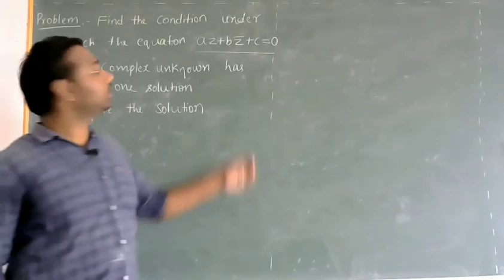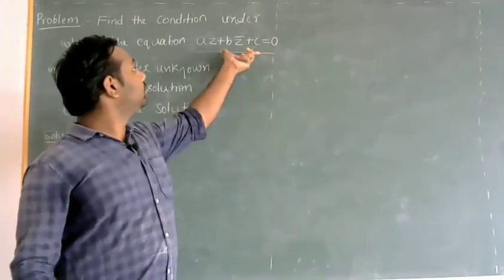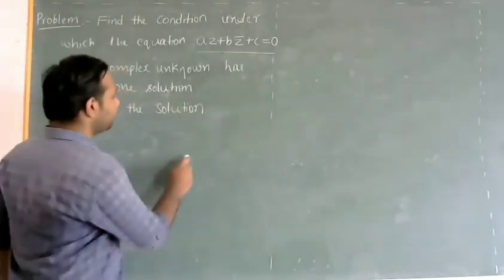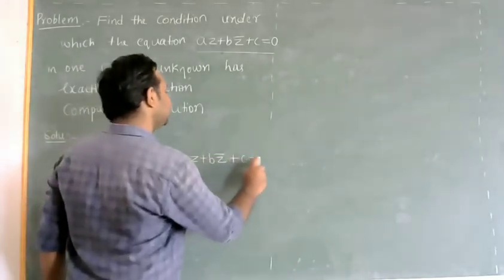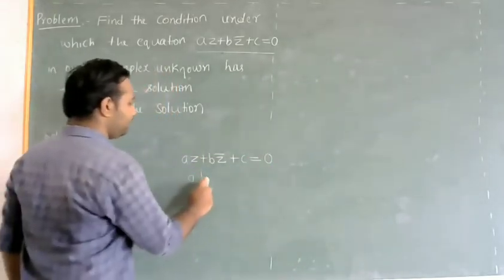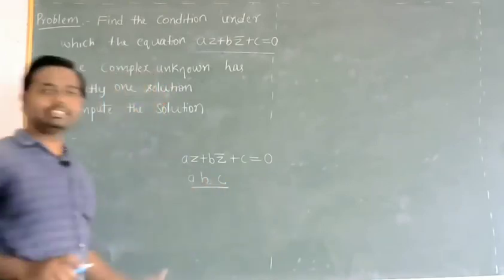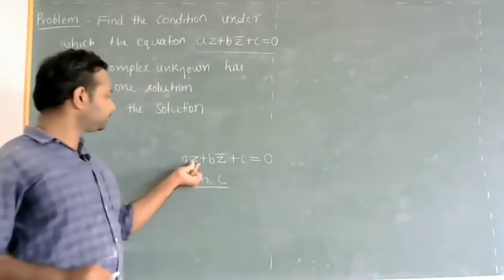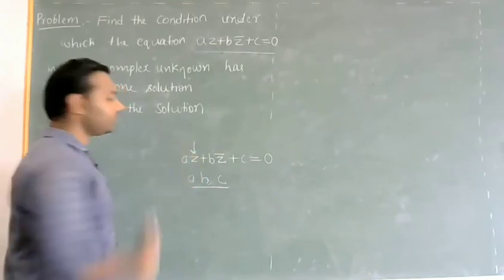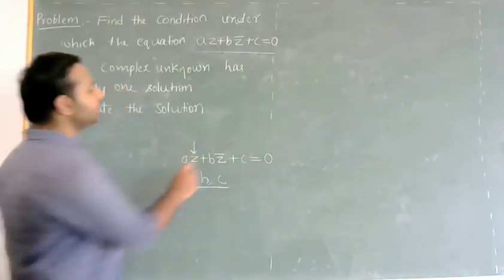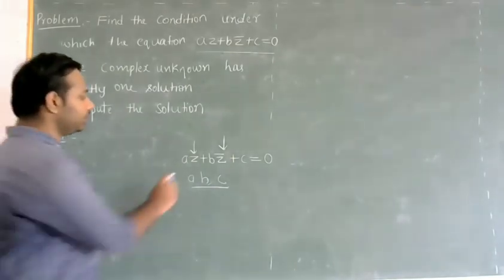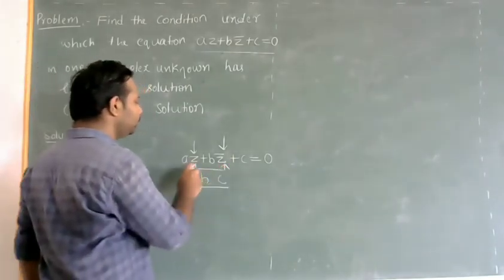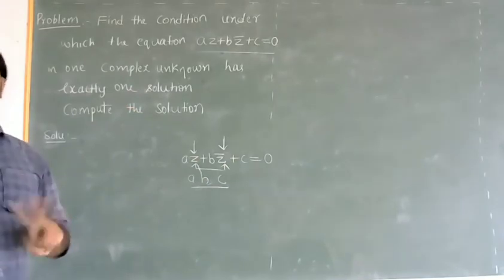So given they have an equation, az plus bz bar plus c equal to 0, where a, b and c are fixed complex numbers and z is a variable. As z varies, z bar also varies. That means actually we have two variables but not independent.